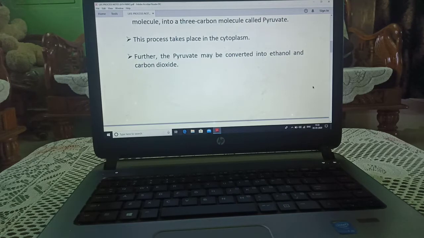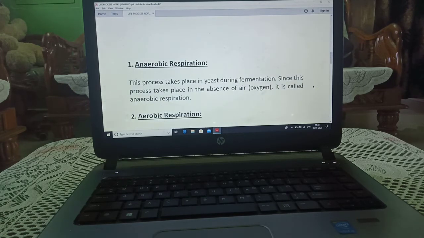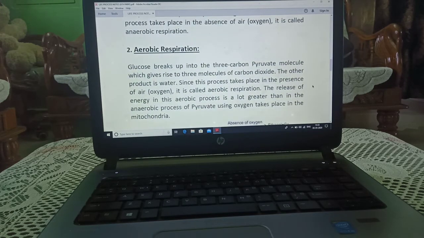After that, pyruvate may be converted into ethanol and carbon dioxide. Now we are starting with anaerobic respiration. In this process, for example in yeast, the process completes, and that is known as fermentation. During this process, there is an absence of oxygen and formation of ethanol.